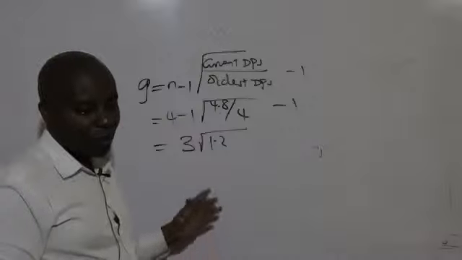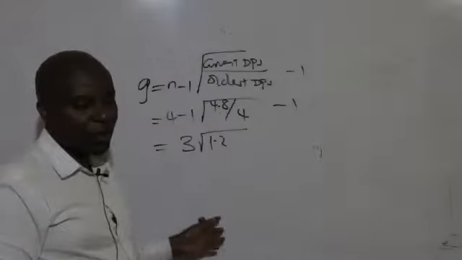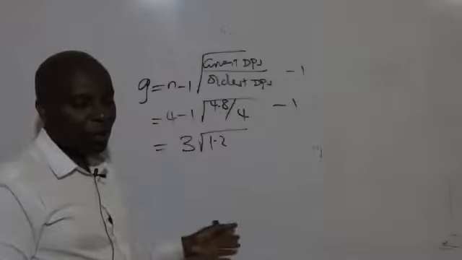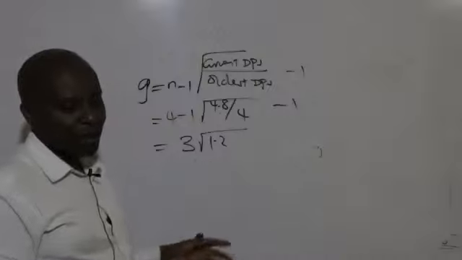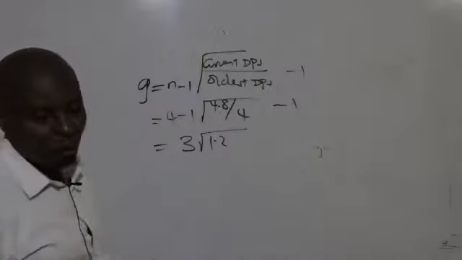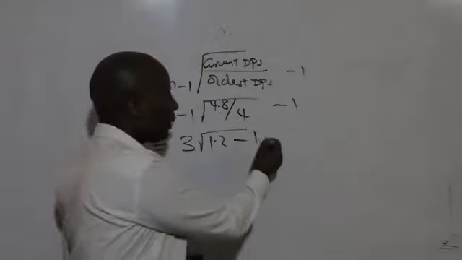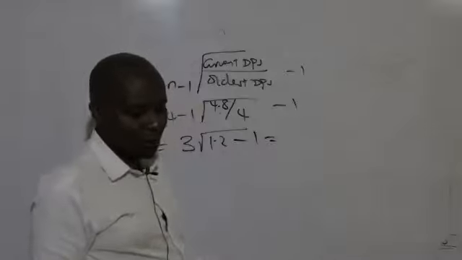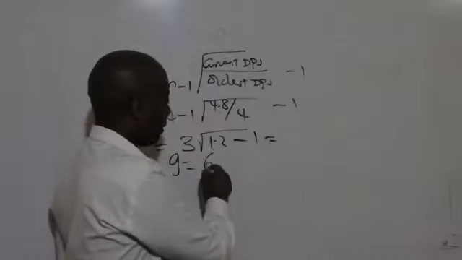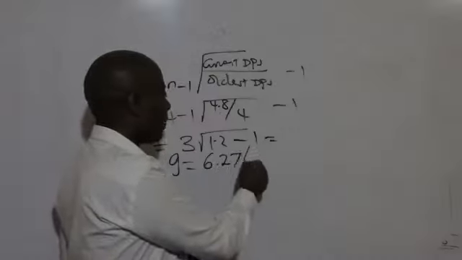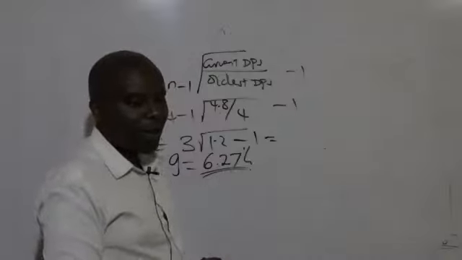What do we have there? Cube root of 1.2. Whatever we get, we subtract 1. Please guide us accordingly. So at the end of the day, when you subtract 1, what is the growth rate? 6.27%. Thank you very much.